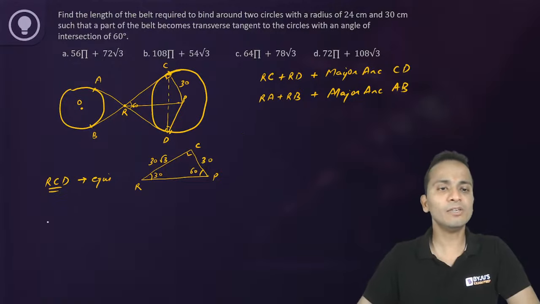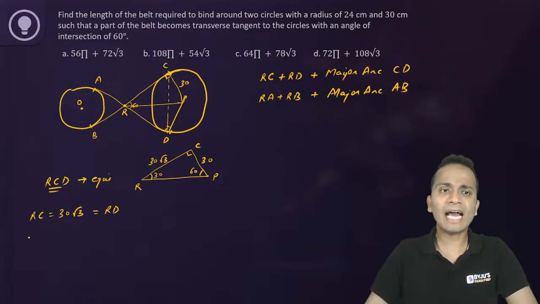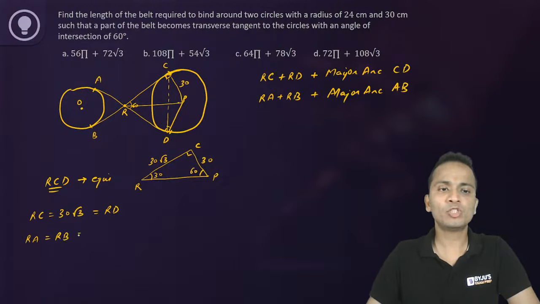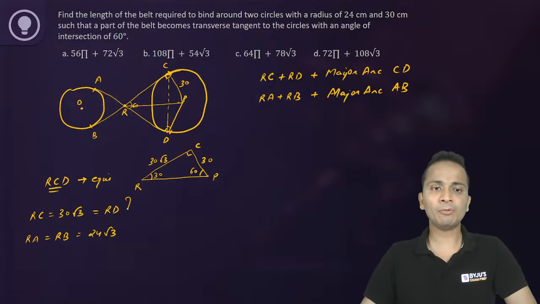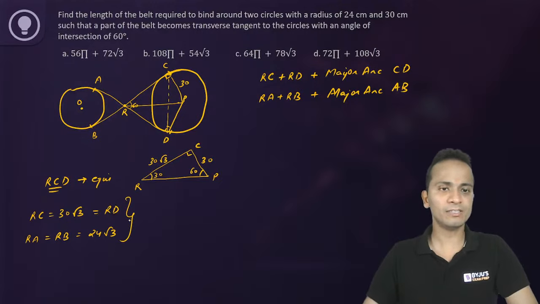So RC will be equal to 30 root 3, and so does RD. Similarly, I can find RA and RB, which will be equal to 24 root 3 each of them. Up to this point, I believe it is clear.